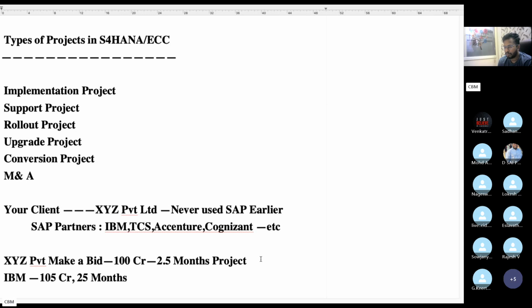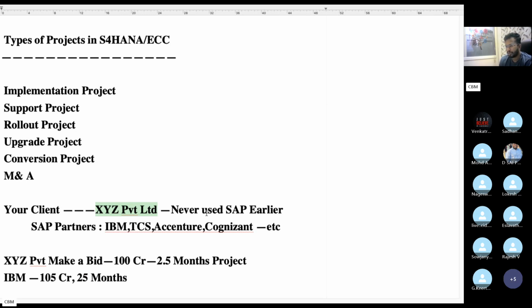IBM is the consulting company and XYZ is the client to IBM. So you will get a call from this IBM, and once you are shortlisted, you will be deployed to XYZ Private Limited, which is located in Bangalore. You have to move to Bangalore to implement SAP for this company. That is your duty. That's it.